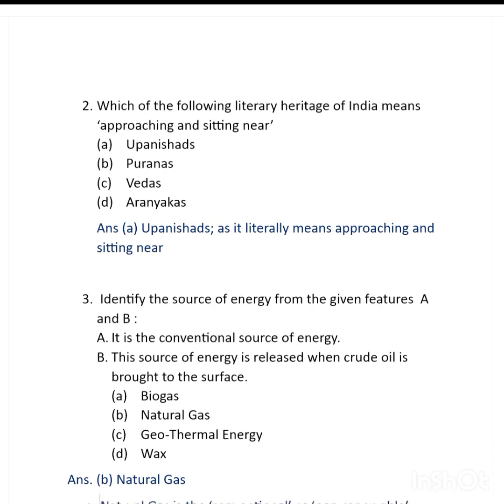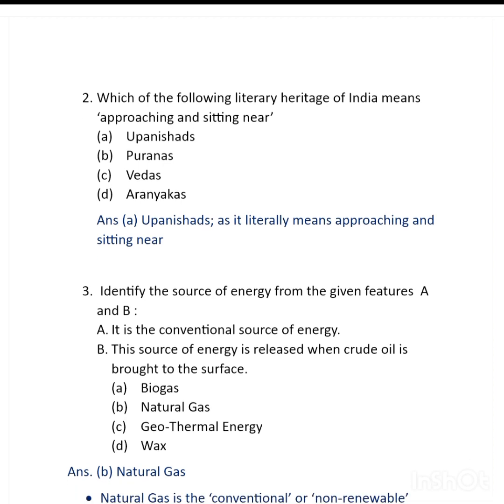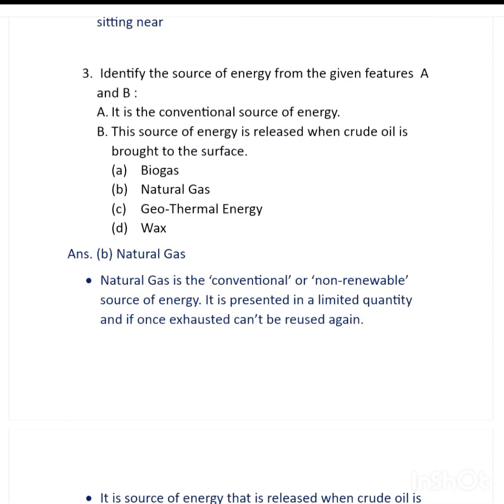The question 3 says, identify the source of energy from the given features, A and B. A says it is a conventional source of energy, and B says that the source of energy is released when crude oil is brought to the surface. And the options are A, biogas, B, natural gas, C, geothermal energy, or D, wax. And the answer of this question would be B, natural gas.